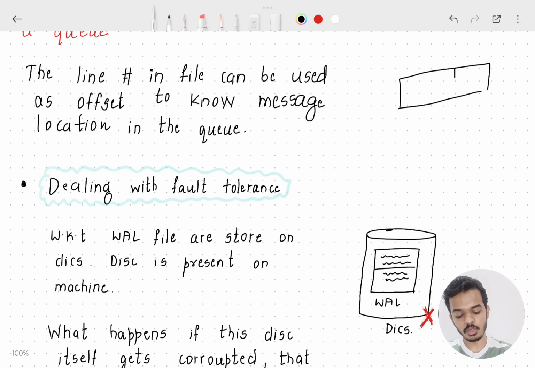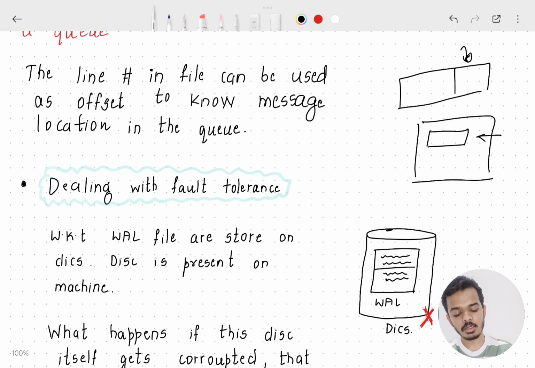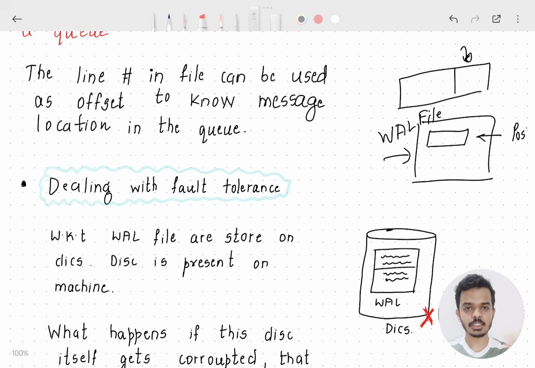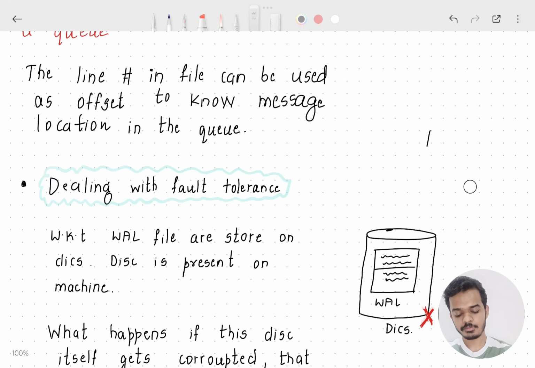Offset was the location in the queue where our message is going to be present. So let's say this is our write ahead log file. It will contain logs, and the logs will contain the message and the position of this message in the logical queue. So our write ahead log file itself acts as a queue.